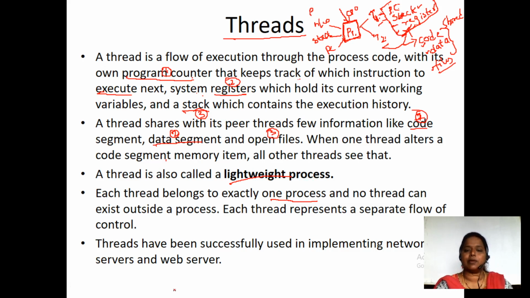Threads have been implemented in network servers and web servers too. So this is the main area where we are going to make use of threads. In network servers and web servers, we will be making use of threads. So this is regarding the threads, fine.